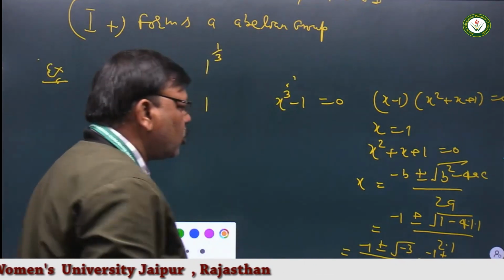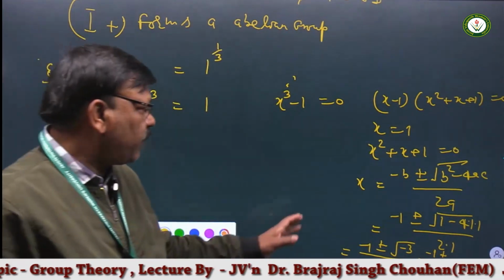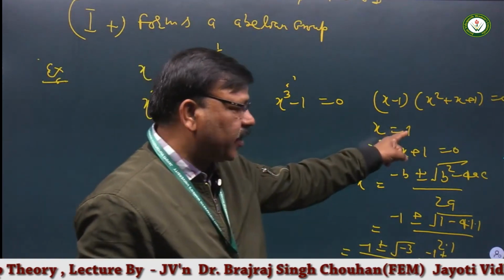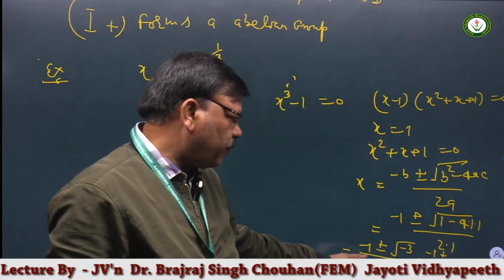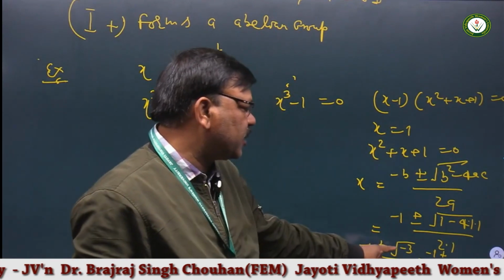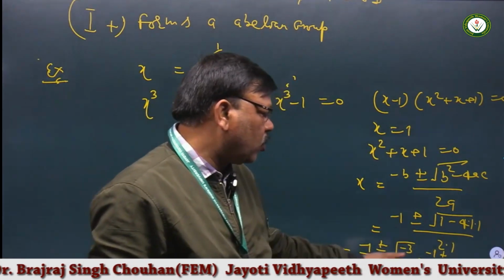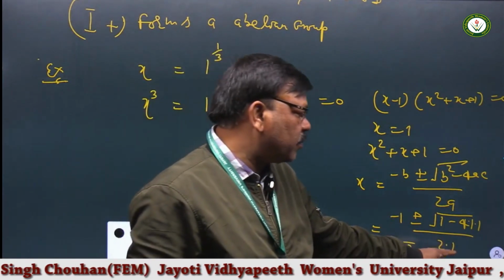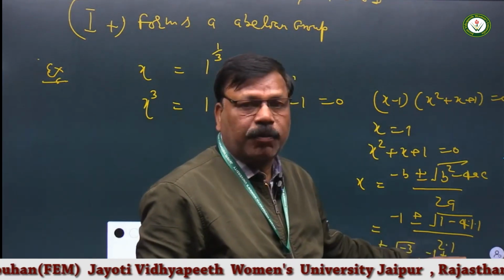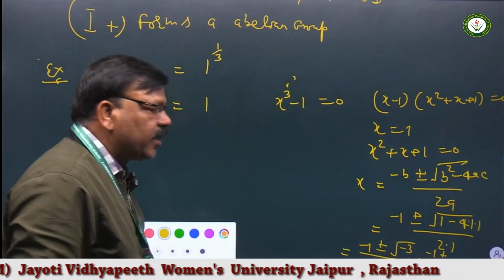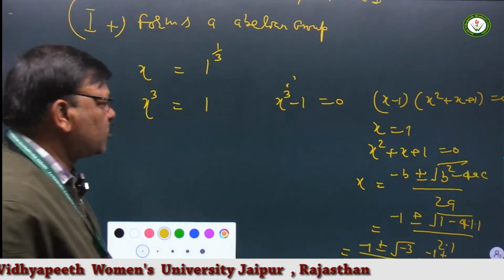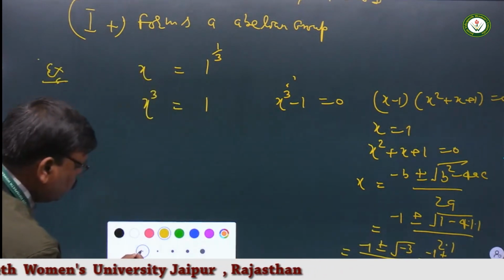So the first cube root of unity is 1, another cube root of unity is minus 1 plus root 3 upon 2, and minus 1 minus root 3 upon 2, that are called omega and omega square.